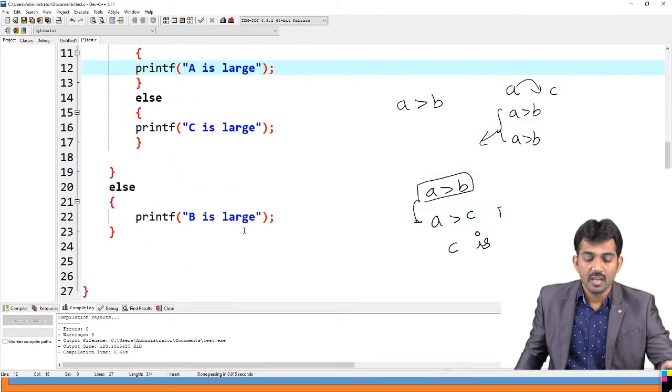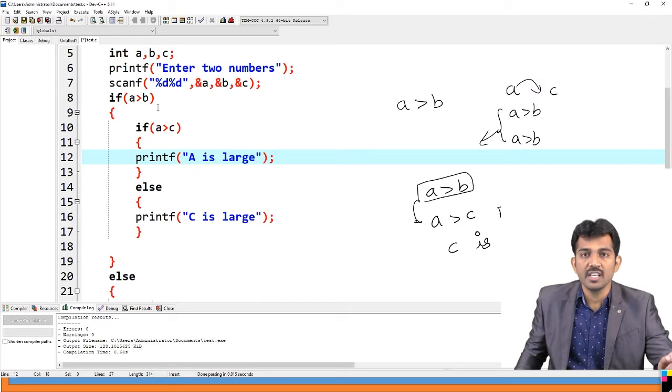Right or wrong? And for example, A greater than B, condition false.